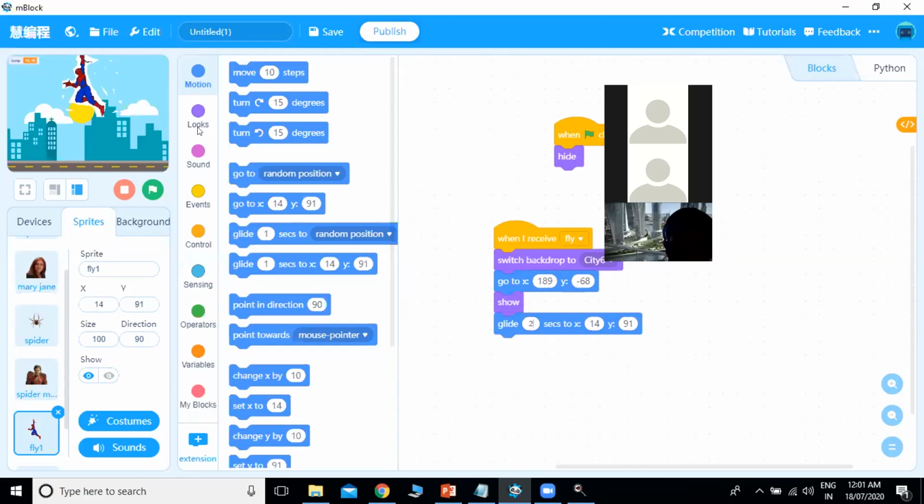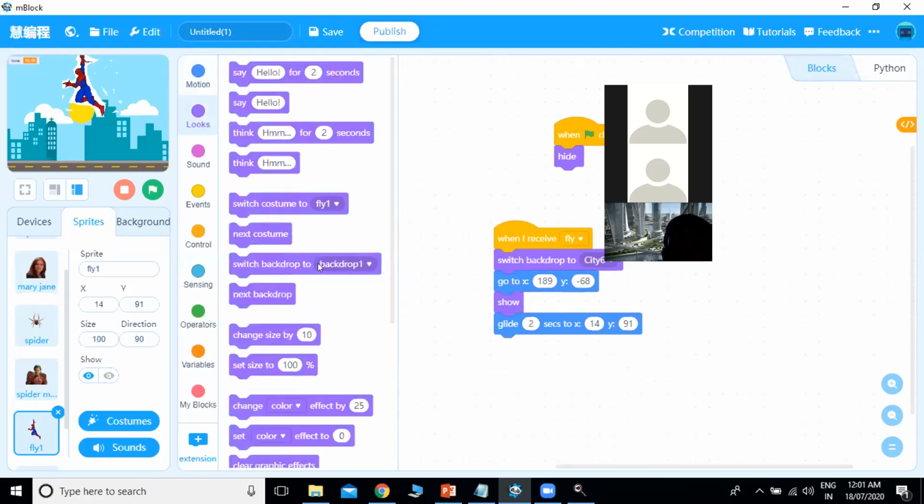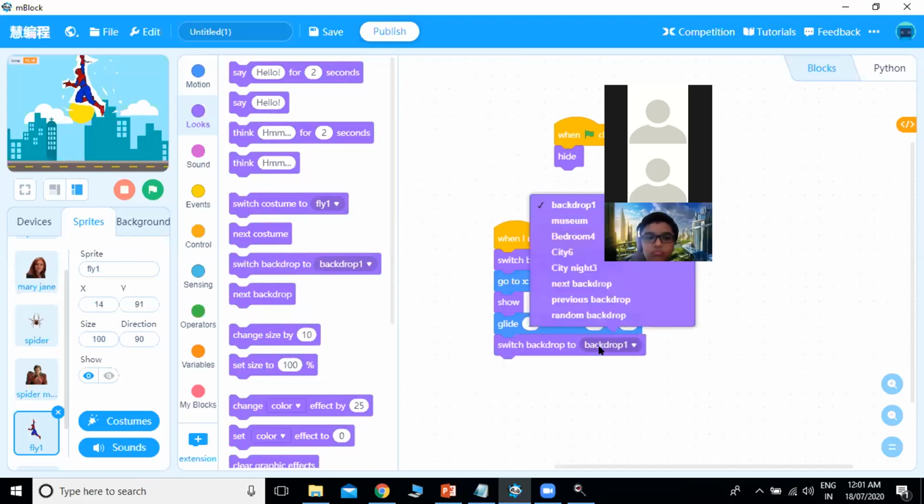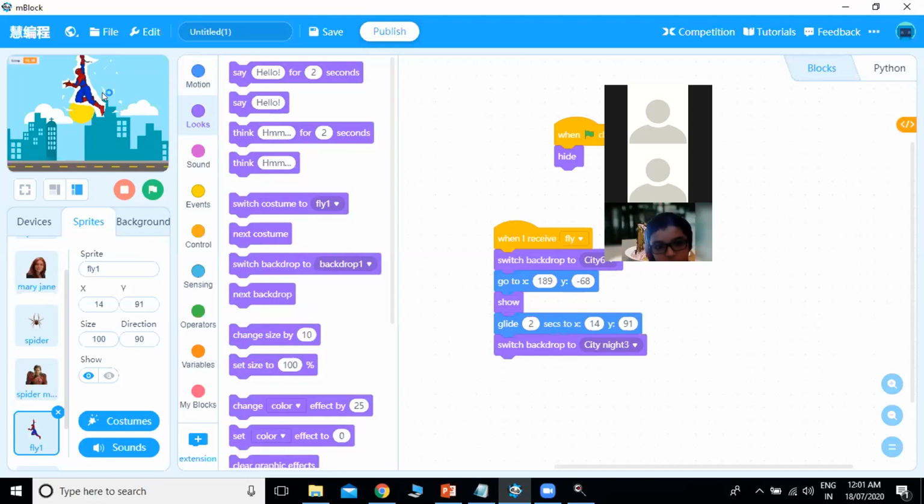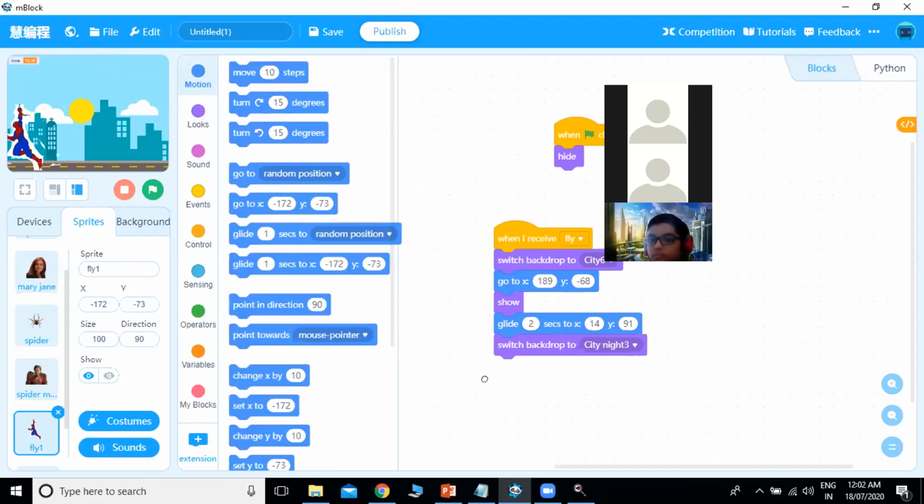After that, it will switch the background so that there will be night now. So we will use switch backdrop to city night 3. So as soon as the backdrop changes, it will glide back to this position. Okay. So we will again use glide 2 seconds. Okay. Then what will happen?